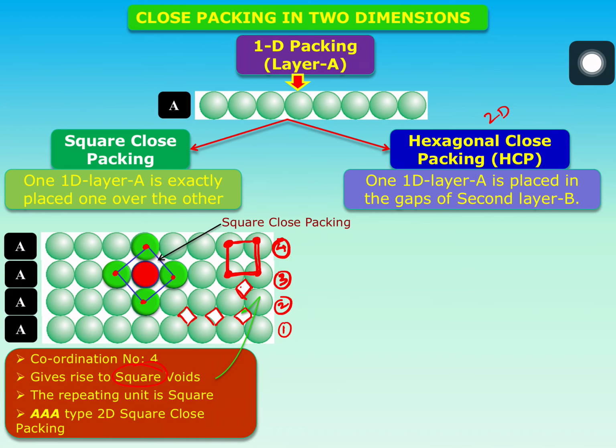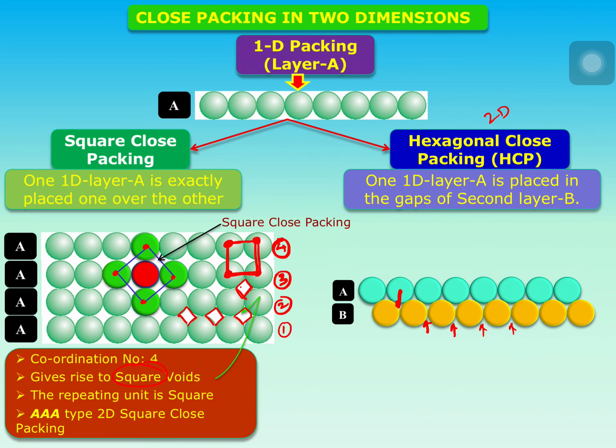Hexagonal close packing. In hexagonal close packing, if you look, there are some gaps left between two spheres. These are the gaps left between two spheres in one dimension. In a hexagonal close packing, the second layer B is placed in order to cover the gaps in the first layer. See how. Let us take this as the first layer A, the green layer is A. A layer B is placed on the first layer in such a manner that the gaps present in the 1D layer are covered.